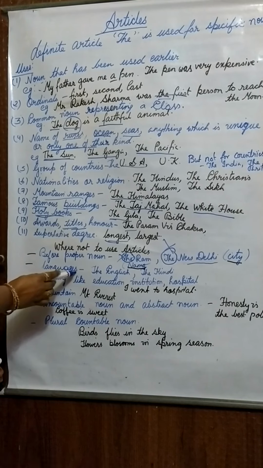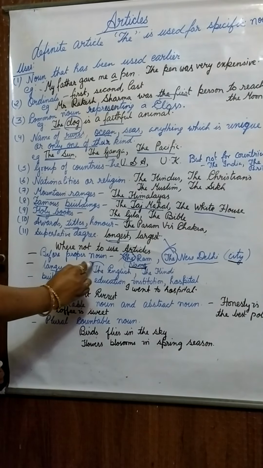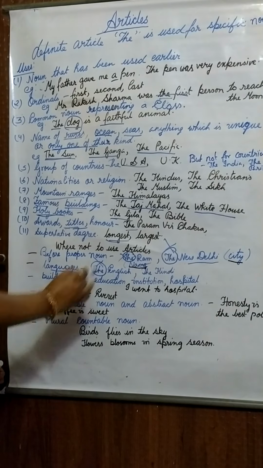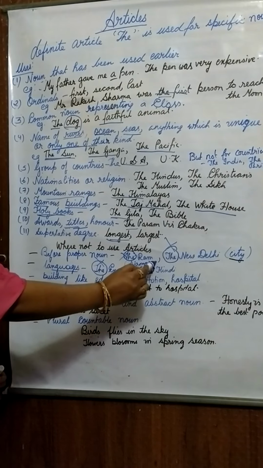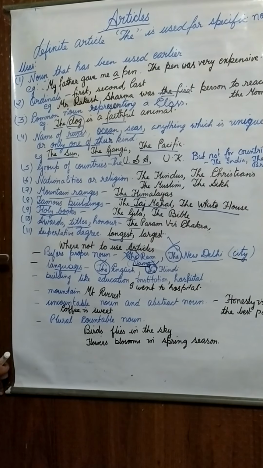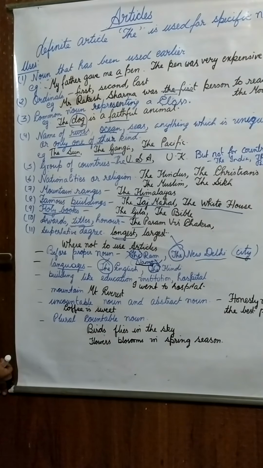Again, before the name of any language. The English, the Hindi, no. I love to speak the English, no. The Hindi is our national language, no. So we will never use the article before the name of any language.